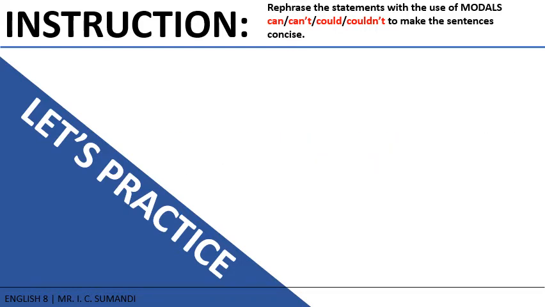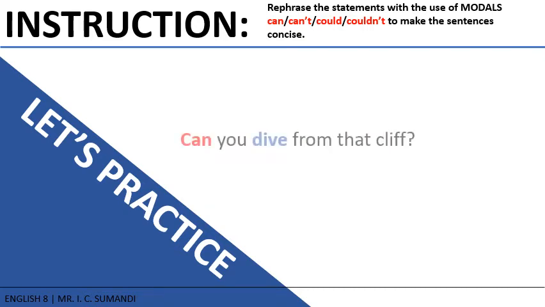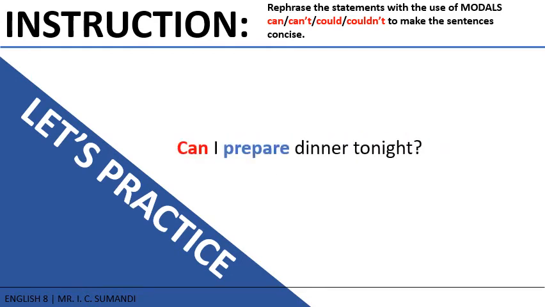Let's have number 2. Do you have the ability to dive from that cliff? To make this question concise, we use the modal can. Can you dive from that cliff? Number 3. Do I have your permission to prepare dinner tonight? To make this question concise, we use the modal can. Can I prepare dinner tonight?